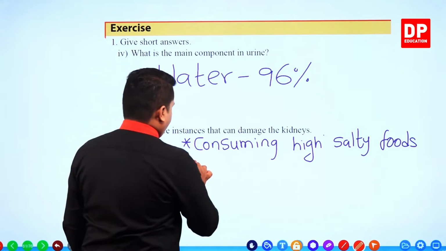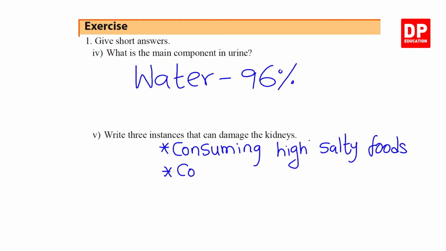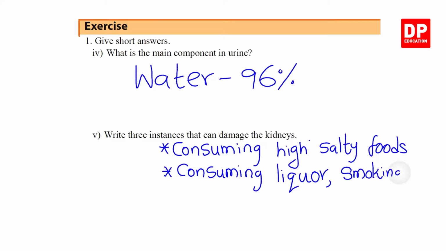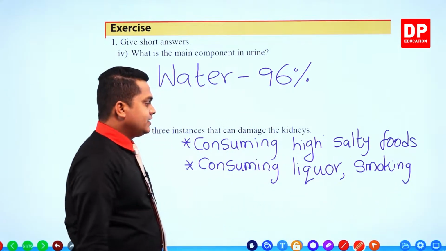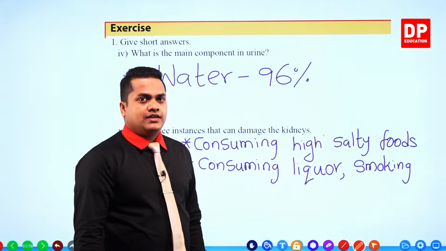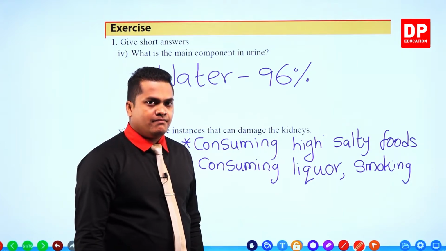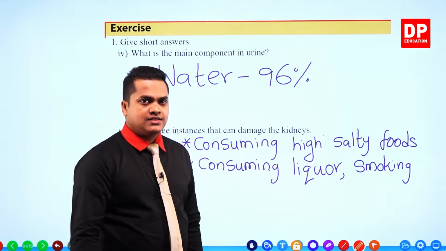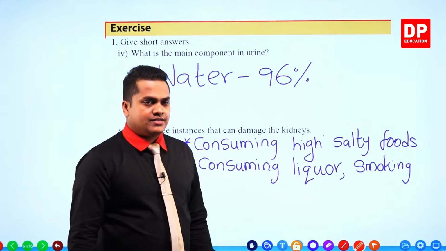The next one, consuming liquor, and smoking. Smoking and consuming liquor are reasons for having a bad urinary system and unhealthy kidneys, right?